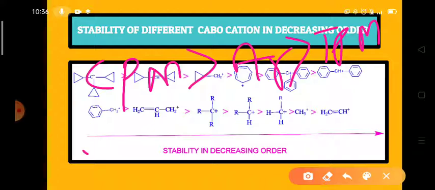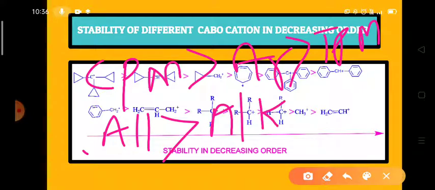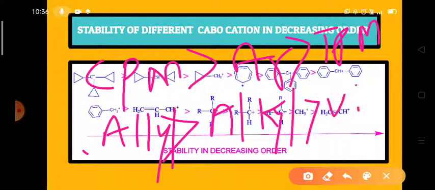TPM is greater than allyl, alkyl, and vinyl. So we can remember the order like this: CPM is greater than AR, AR is greater than TPM, and after TPM we have allyl, alkyl, and vinyl.